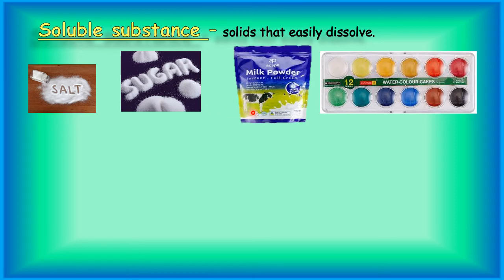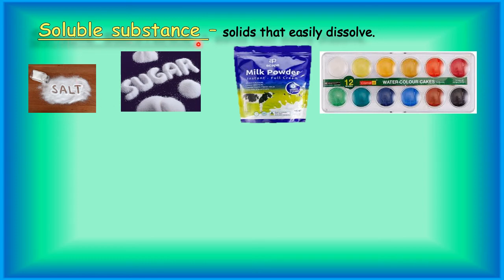Yes, children. So, milk powder is a soluble substance, and these watercolors. You all are very much familiar with watercolors because you are fond of painting. So I need not speak much on watercolors. These are the things which dissolve in water. That is why they are known as soluble substances.